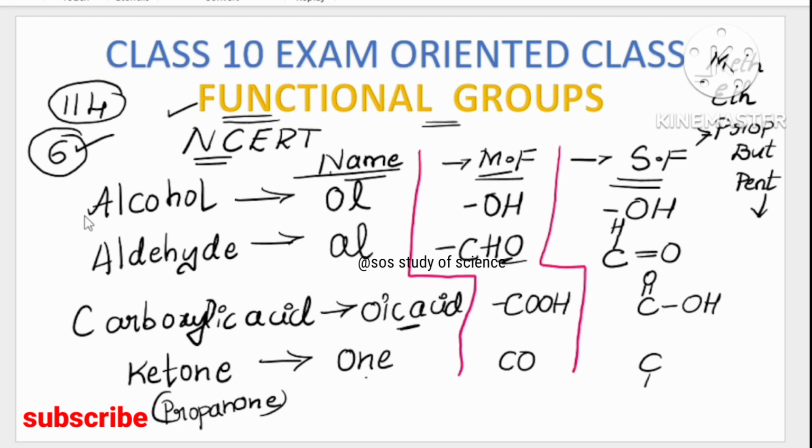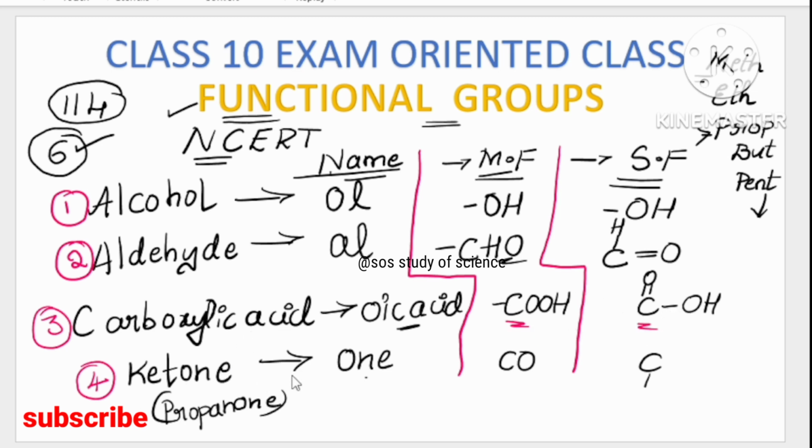The first functional group is alcohol. Name ending with OL, molecular formula OH, structural formula OH. Aldehyde, name ending by AL, molecular formula CHO, structural formula arranged in this fashion, CHO. Third one is carboxylic acid and fourth one is ketone. Carboxylic acid has an ending oic acid, COOH. In the molecular formula it is in this form, and in the structural formula it is arranged in this fashion.